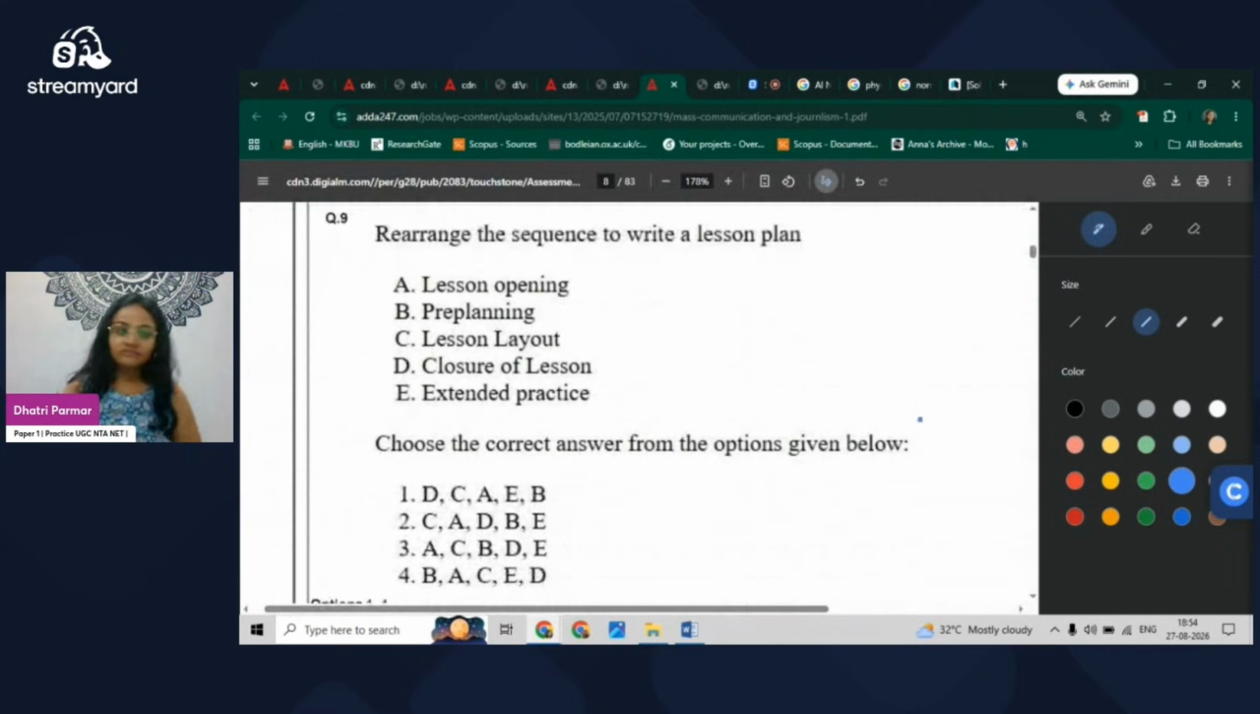Next question: rearrange the sequence to write a lesson plan. Again from teaching aptitude. The options: lesson opening, pre-planning, lesson layout, closure of the lesson, and extended practice. Of course it starts with pre-planning, so the direct answer is B. We do the pre-planning, then the lesson opening, then the lesson layout, followed by extended practice, and at the end, closure of the lesson. This is how it is arranged.